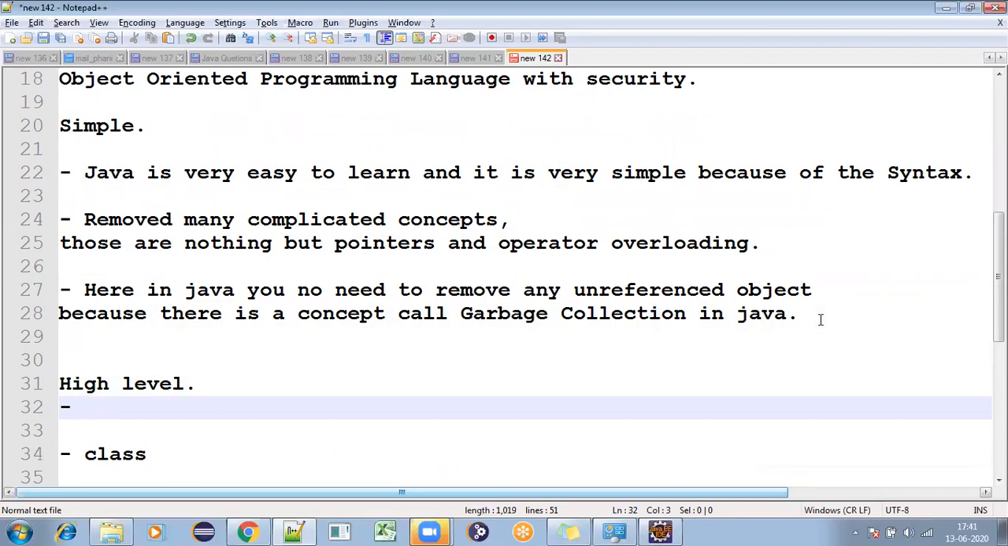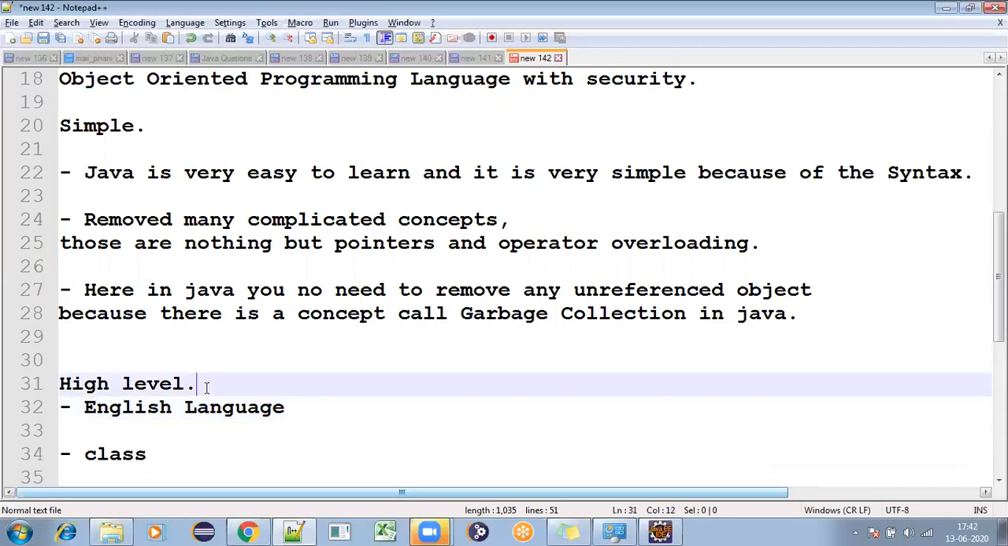Okay. What is high level? See, high level is nothing but your English language. So we can say that English language is high level. But can the system understand your English language? Is your Java language understanding English language? No. The system cannot understand your English language. Then why are they giving it in a high level language?